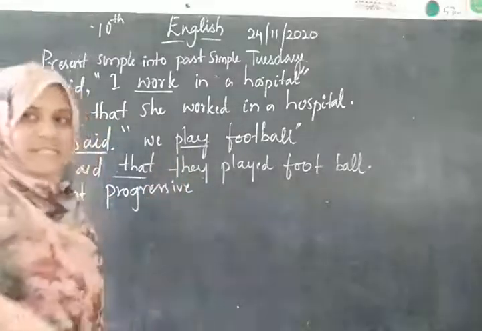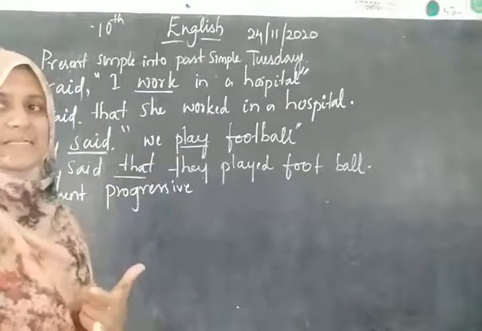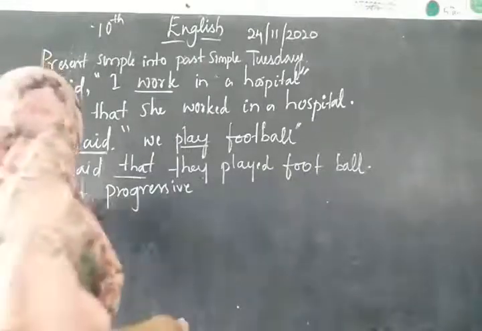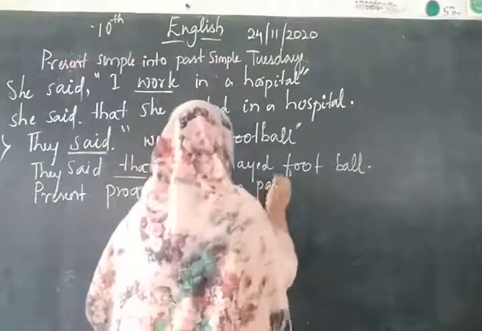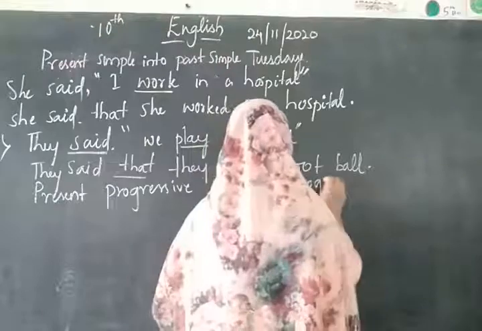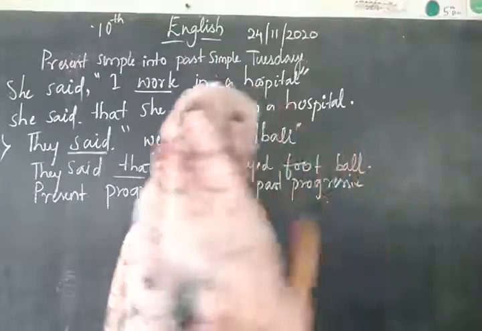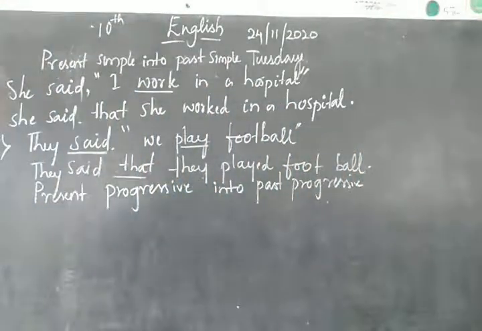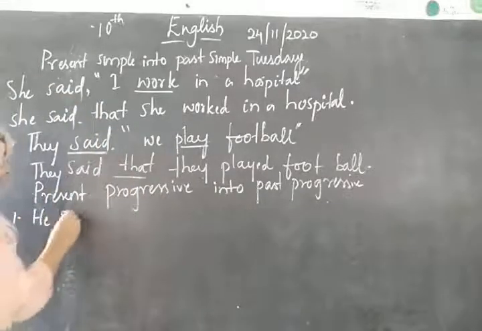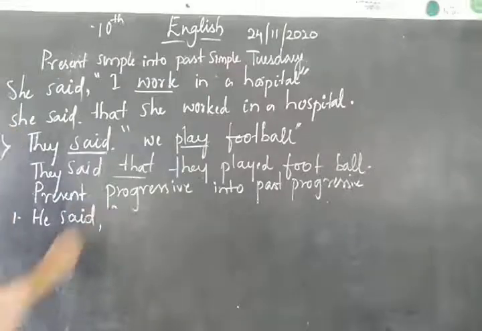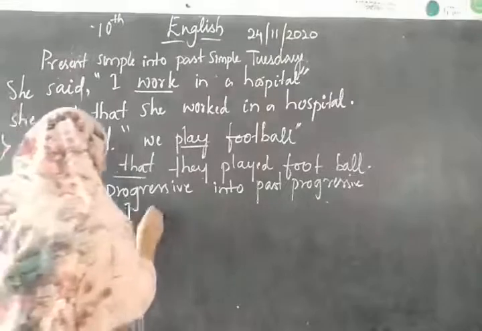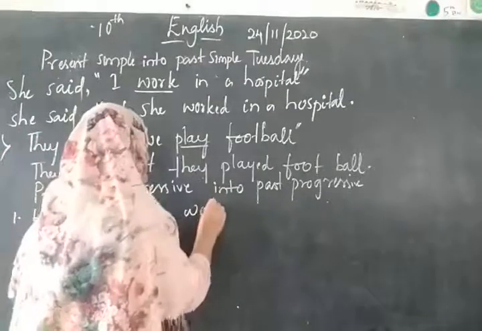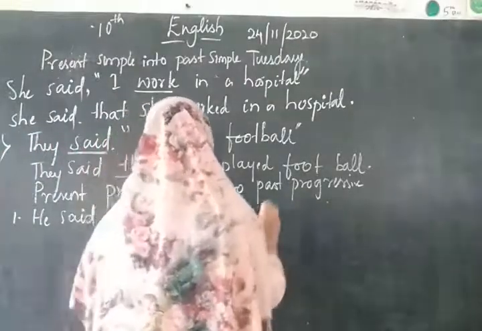See, the word progressive is nothing but the work which is in progress. So it is another word for continuous. Present progressive changes into past progressive. Let me look at the first example. He said, "I am waiting for someone."